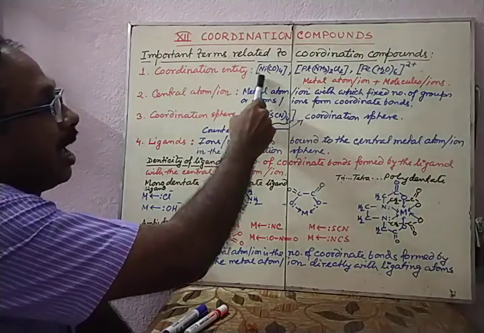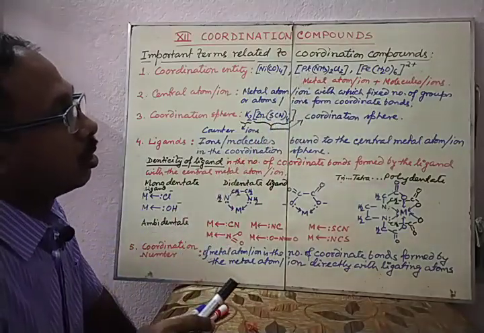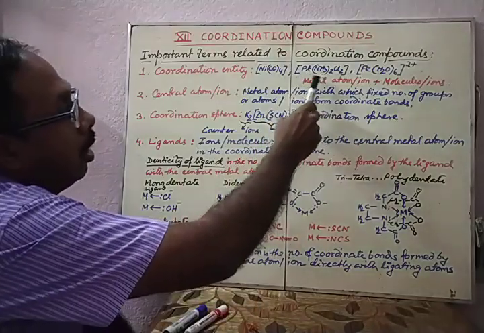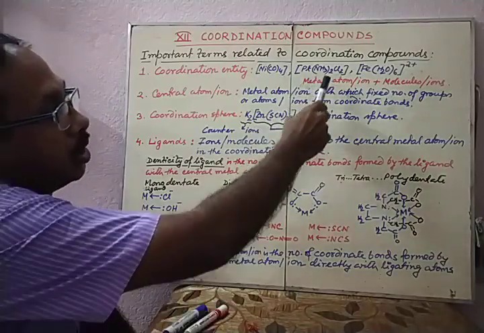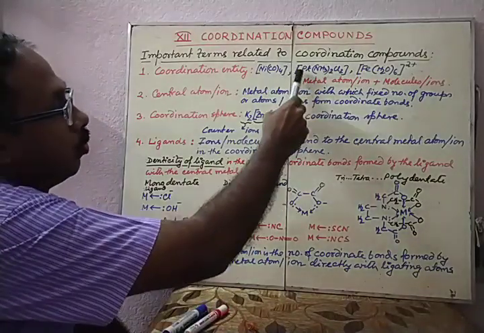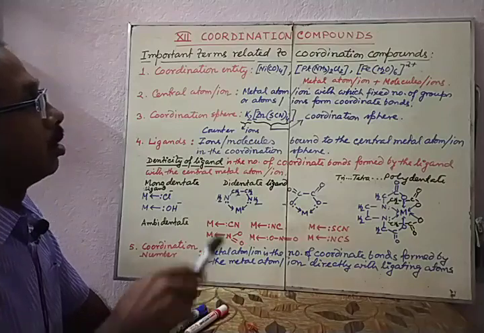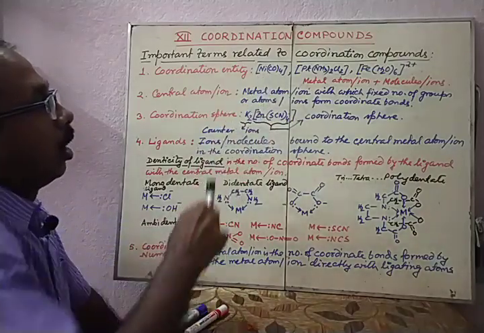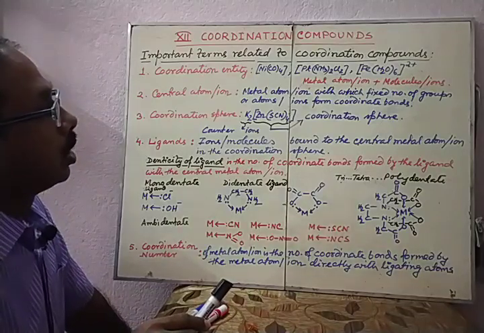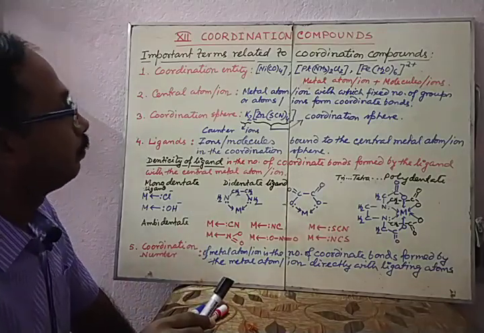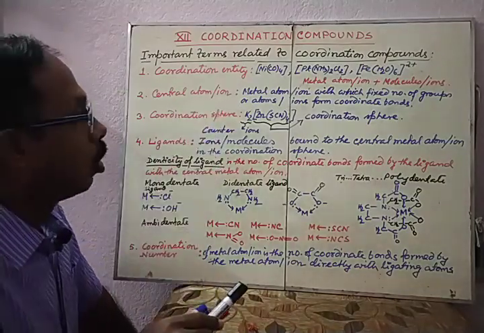Here it is nickel atom having charge 0. Here it is platinum having charge 2 positive ion. With platinum, here ammonia molecule is there along with chloride ion. The whole thing within this bracketed portion is called coordination entity. Like here, nickel with CO molecules are the coordination entity.